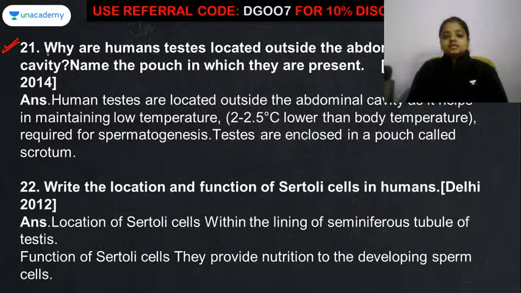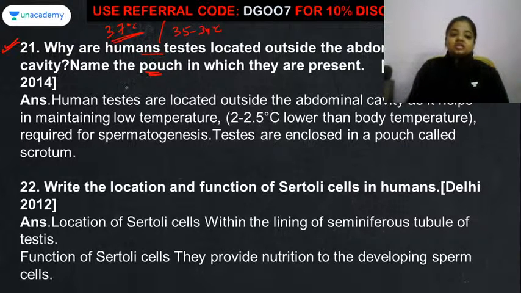Why are human testes located outside the abdominal cavity? Name the pouch in which they are present. Human testes always have to be located outside the abdominal cavity, because normal human body temperature is 37 degrees Celsius, but for the development of testes it needs around 34 to 35 degrees Celsius. And this temperature can be maintained outside the body itself.